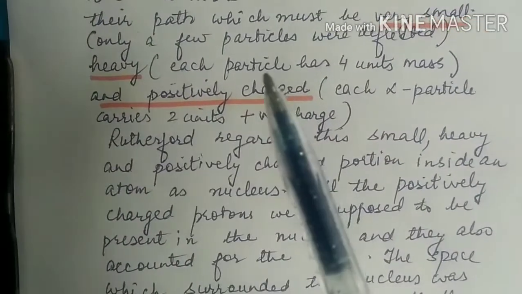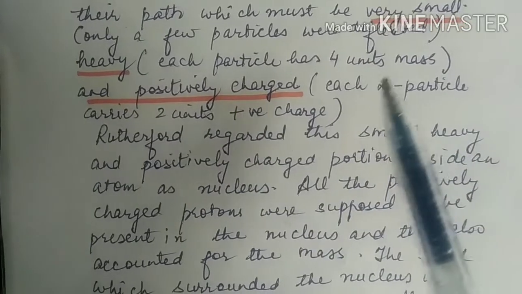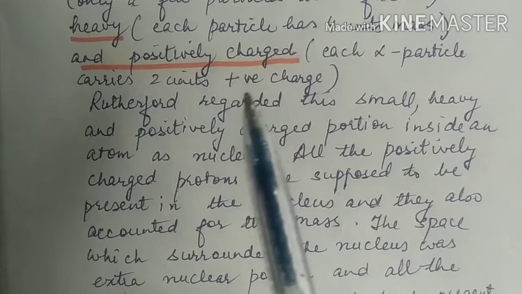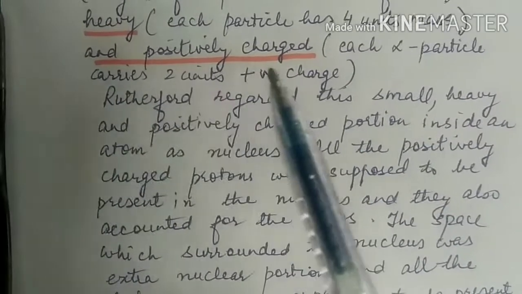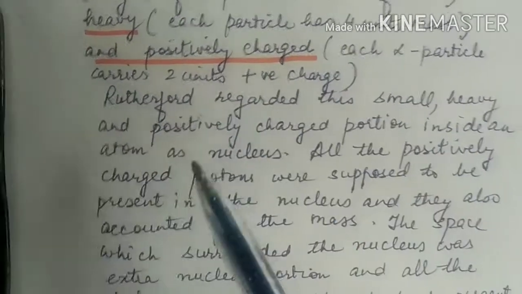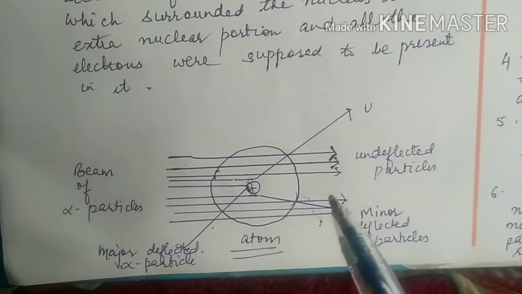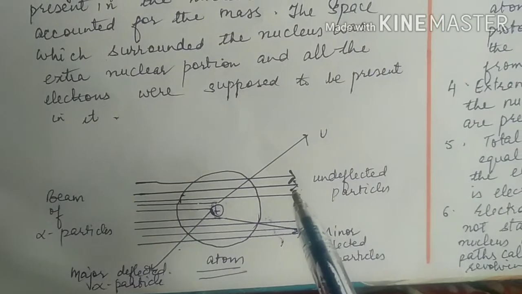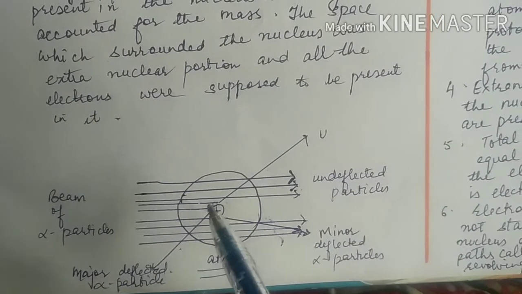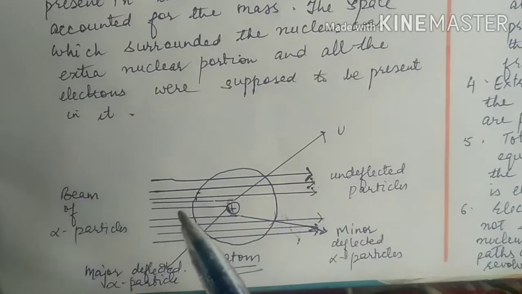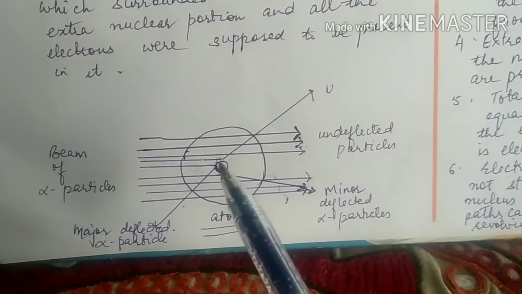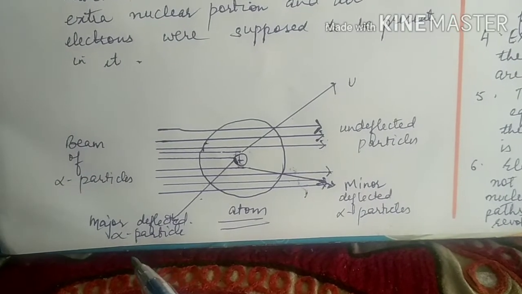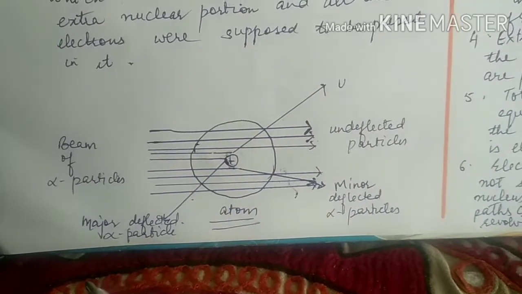It is very heavy because a particle with 4 unit mass is being deflected, and it must be positively charged because the alpha particle carries 2 units of positive charge. If it is deflected, the thing it is striking is also positively charged. In the diagrammatic representation, radiations passing through empty space are undeflected, those passing very near the nucleus are deflected through small angles, and those which strike the very heavy nucleus head-on are deflected through a major angle.